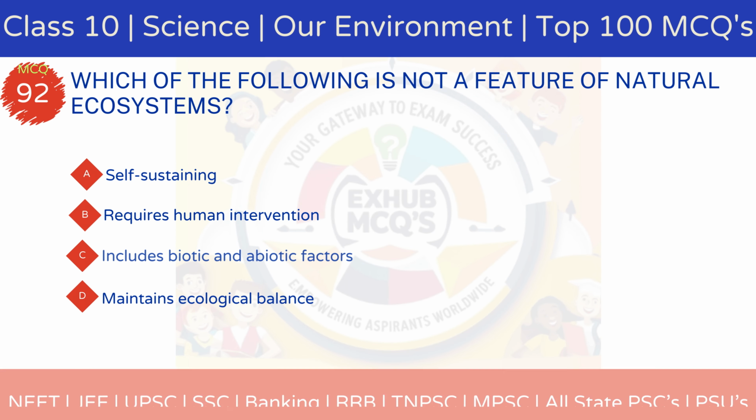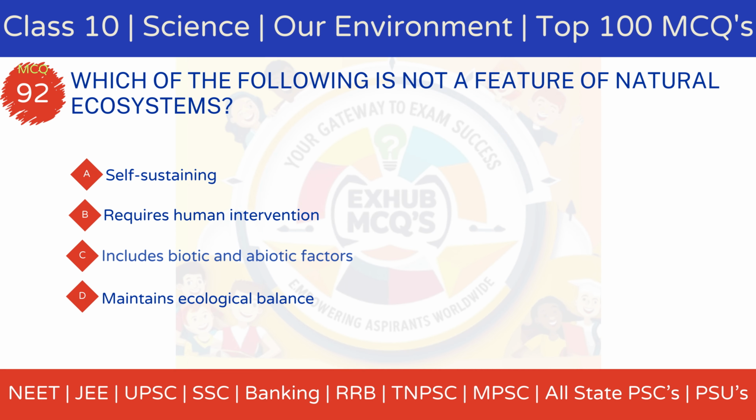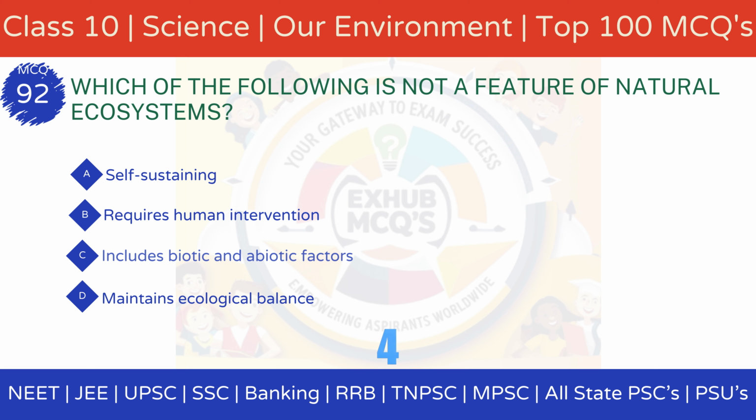MCQ 92. Which of the following is not a feature of natural ecosystems? Option A, self-sustaining. Option B, requires human intervention. Option C, includes biotic and abiotic factors. Option D, maintains ecological balance.